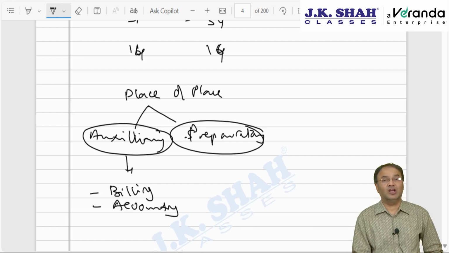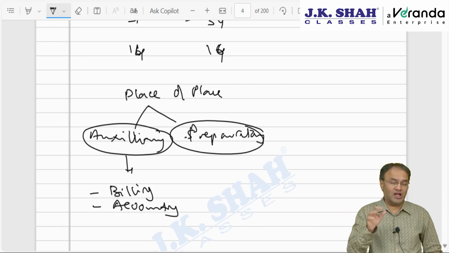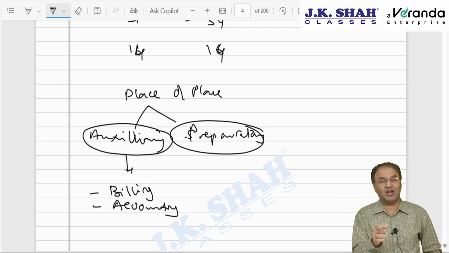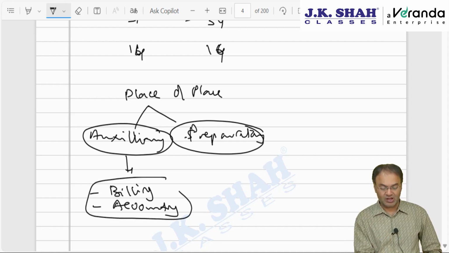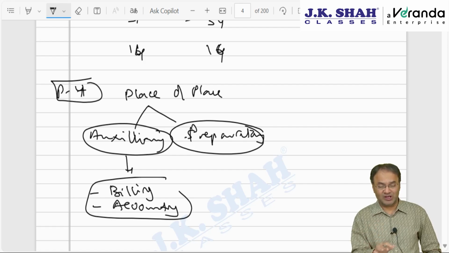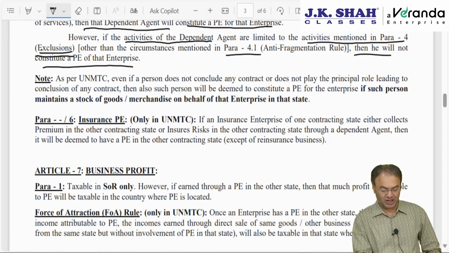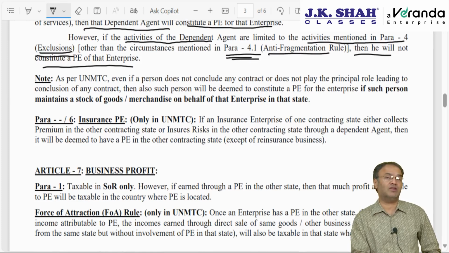So if Samsung, the South Korean company, has a fixed place in India which provides these services, then according to para 4 of the DTAA or Model Tax Convention, that fixed place will not constitute PE in India. However, para 4.1, which is the anti-fragmentation rule, I will explain in some other chapter, the BEPS chapter, base erosion and profit shifting.